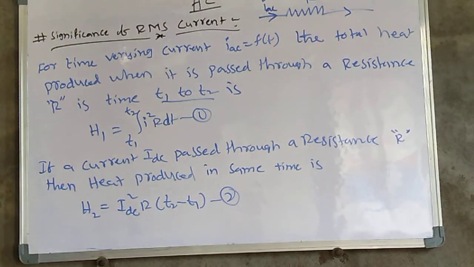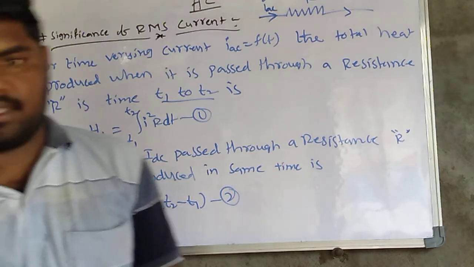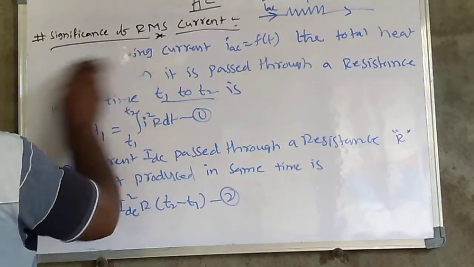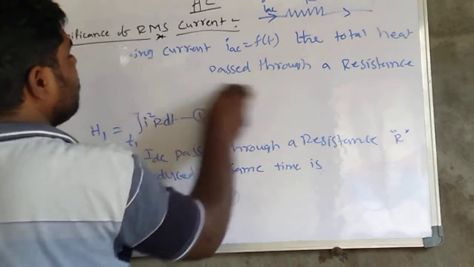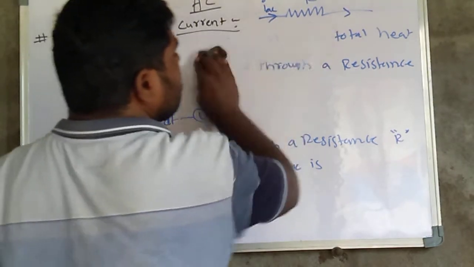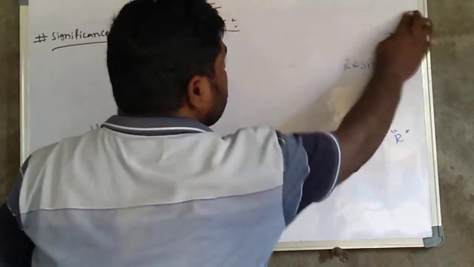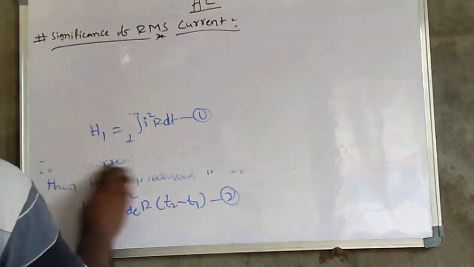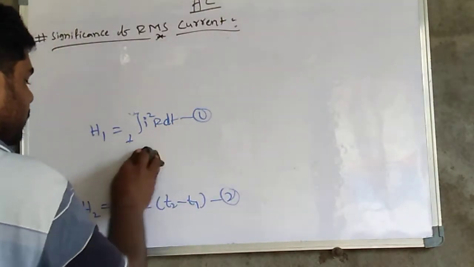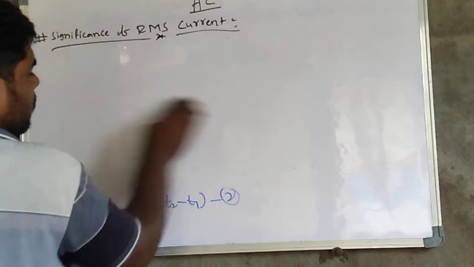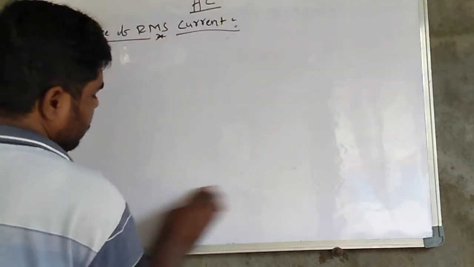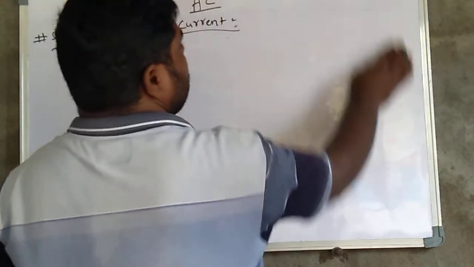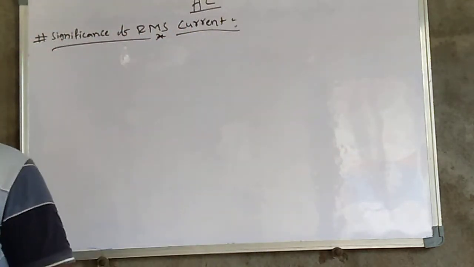If H1 is equal to H2, then equation 1 is equal to equation 2. The same heat is produced because of the same resistance and same time interval.